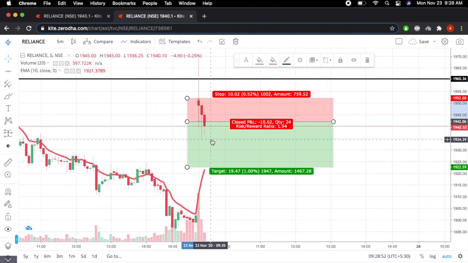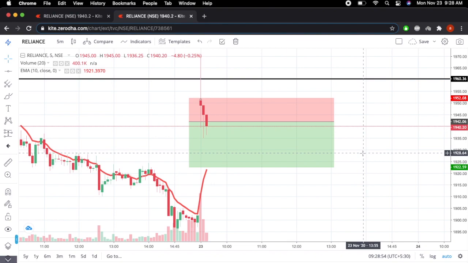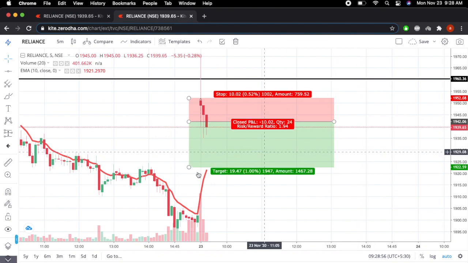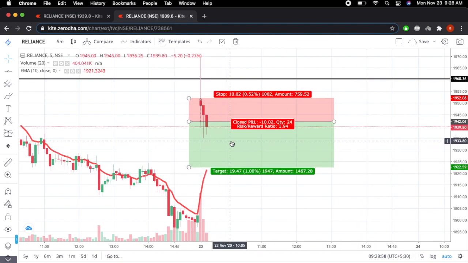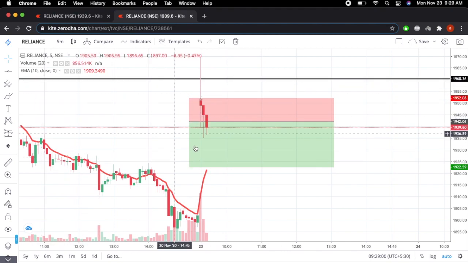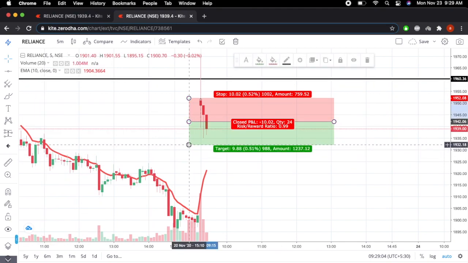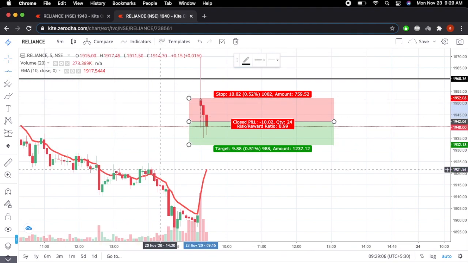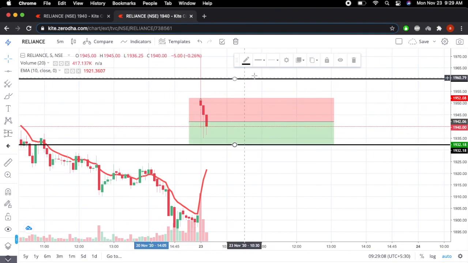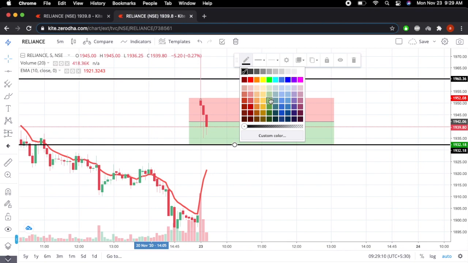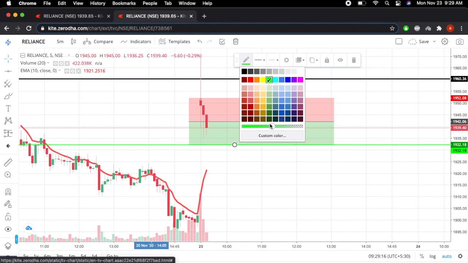So this is one of my trades today. I was trading on Reliance Bank. This will be a short video in the beginning, but I'll give you a whole explanation at the end of the video, like what was the reason for making the trades and all. As you all know, there was really good news on Reliance, but I shorted it. I'll be explaining why I did that too.